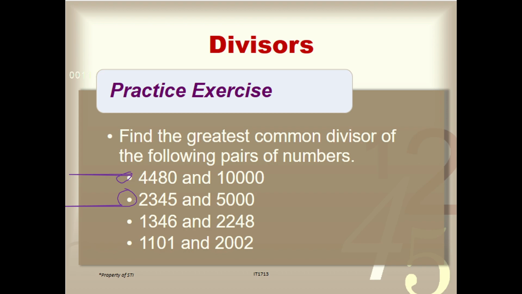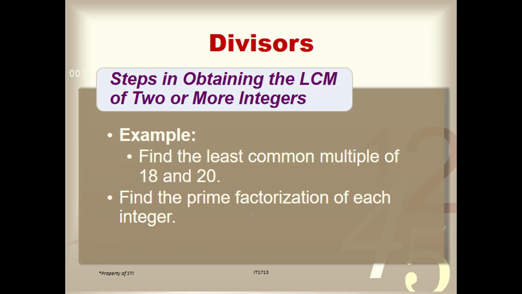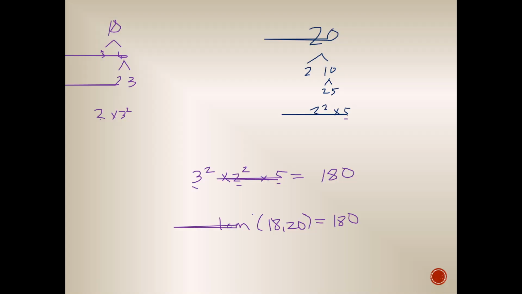Okay ba? Ayan. So, least common multiple naman is denoted by this one. LCM of A and B, or the least common multiple of numbers A and B. And how to do that? We can also apply the factorization, but this time, ililist natin yung mga greatest number and greatest exponent na meron sila.